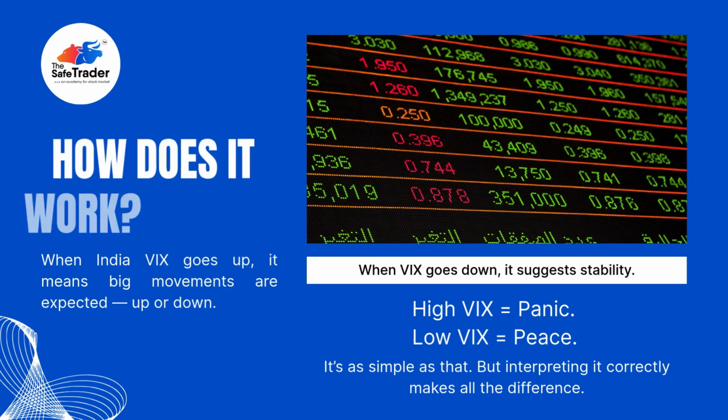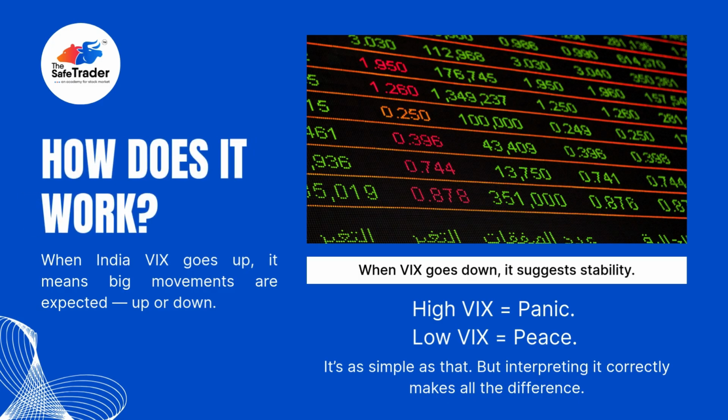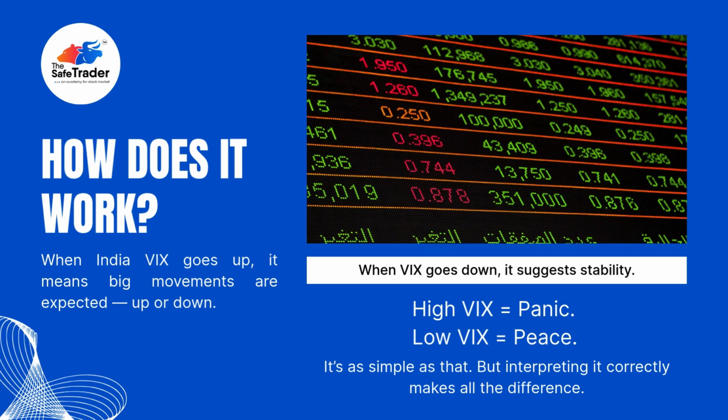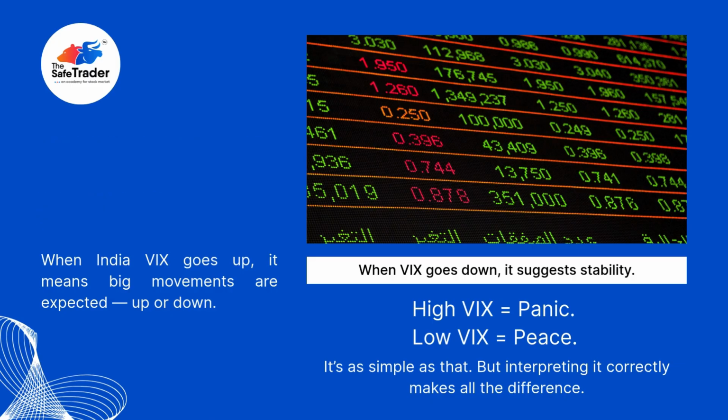How does it work? When India VIX goes up, it means big movements are expected, up or down. When VIX goes down, it suggests stability. High VIX is equal to panic. Low VIX is equal to peace. It's as simple as that, but interpreting it correctly makes all the difference.